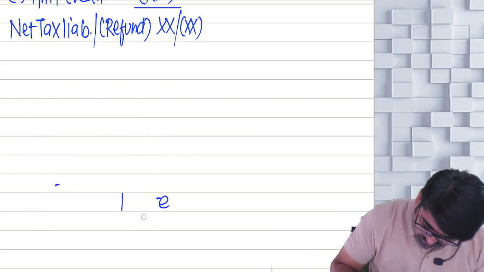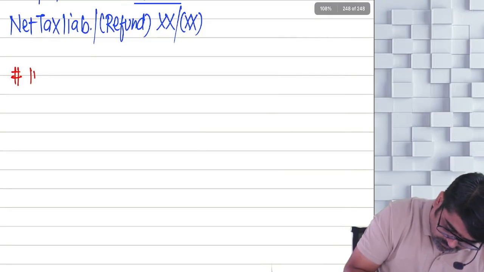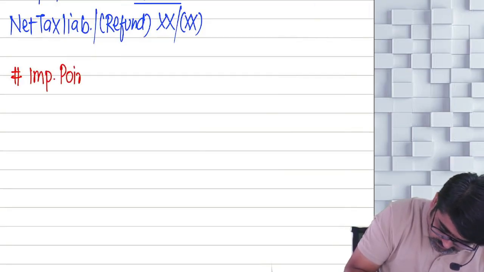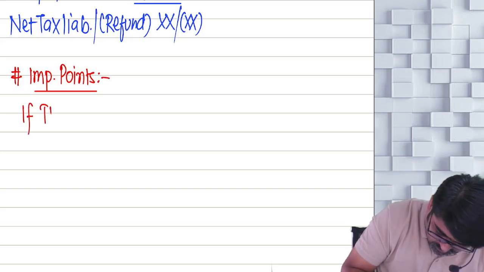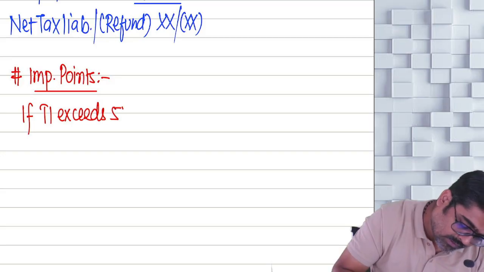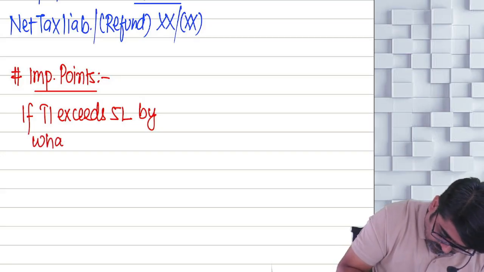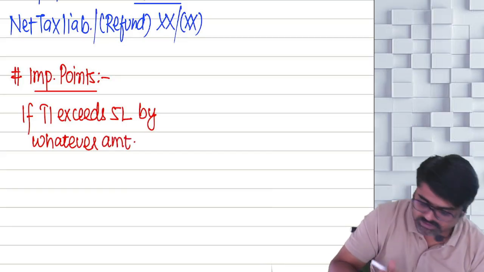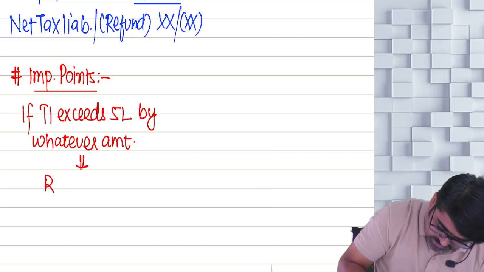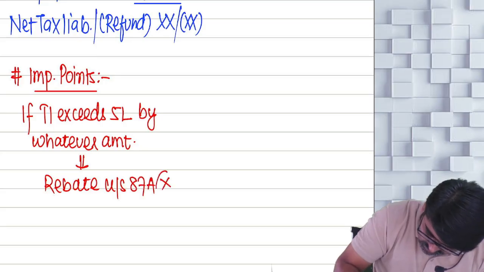One important point: if total income exceeds 5 lakh by whatever amount, even a small increase, then here the rebate under section 87A will not be applicable.